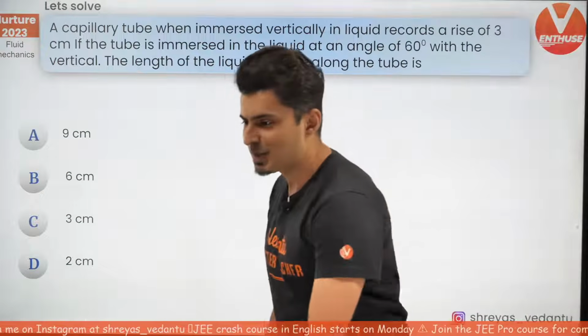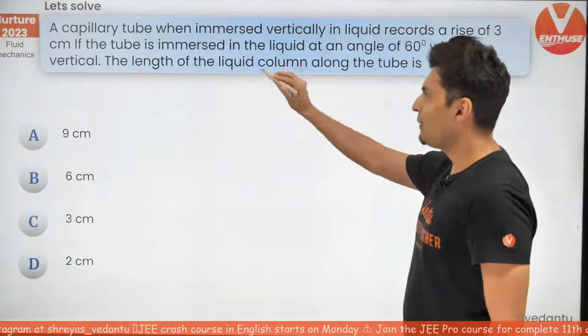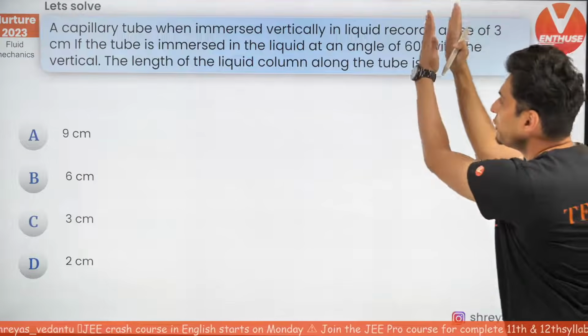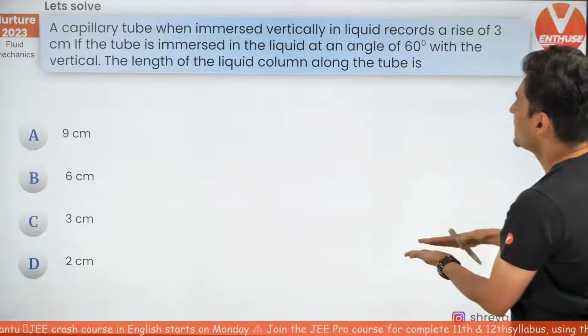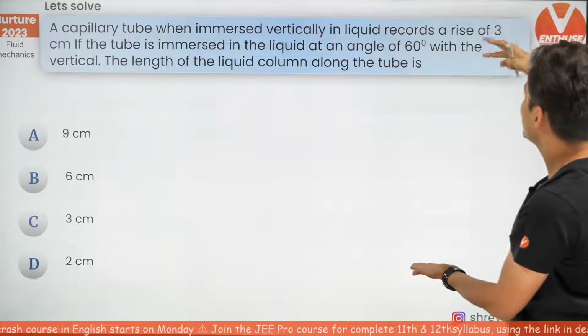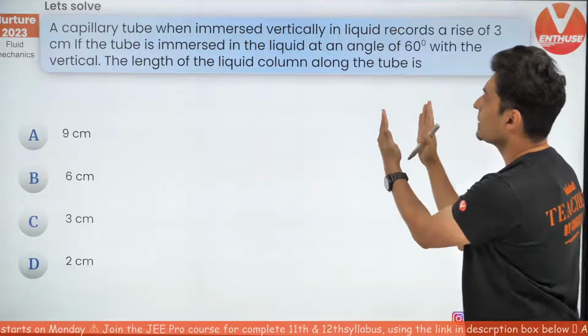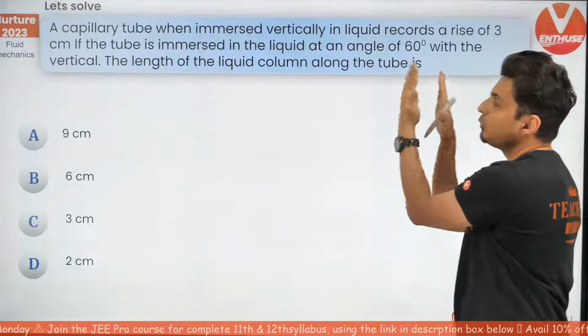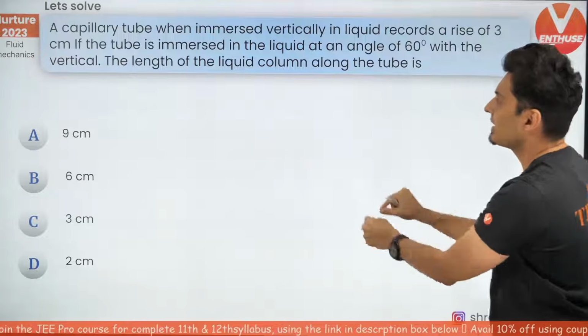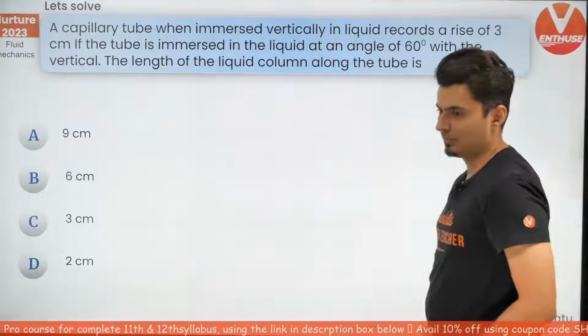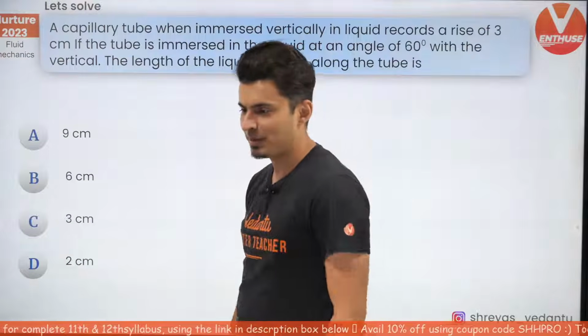Here is the next question coming up on your screen. A capillary tube, when immersed vertically in a liquid, records a rise of 3 centimeters. But if the tube is in the liquid at an angle of 60 degrees with the vertical, then what do you think is the length of the liquid in the column? Let's have a look.